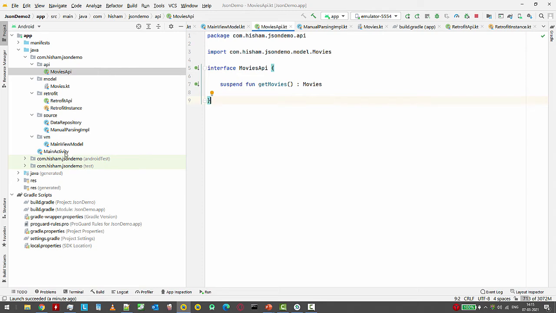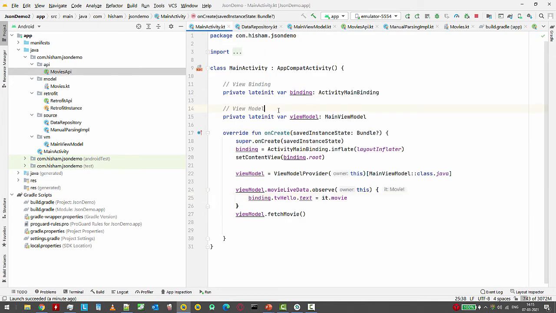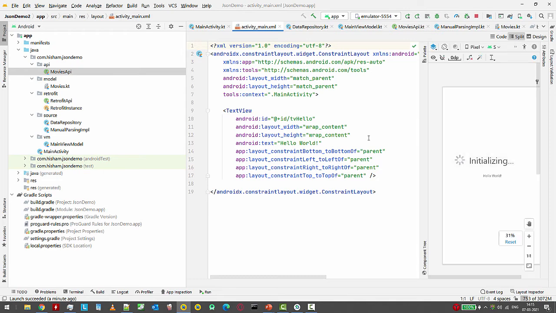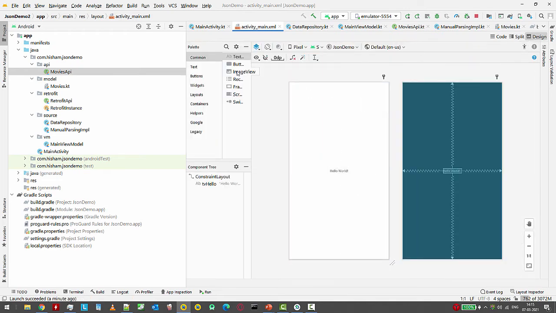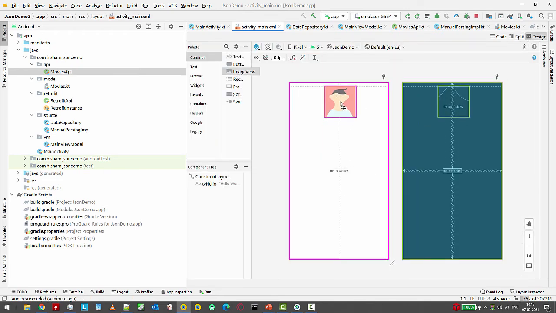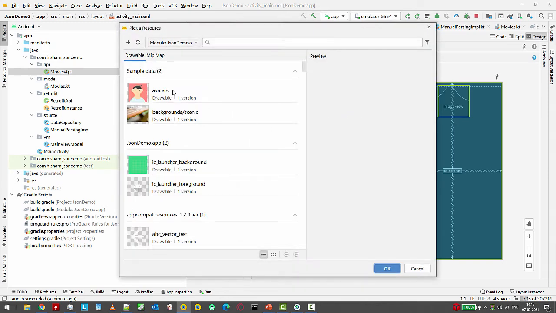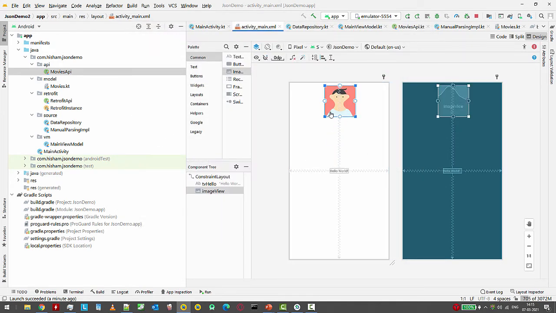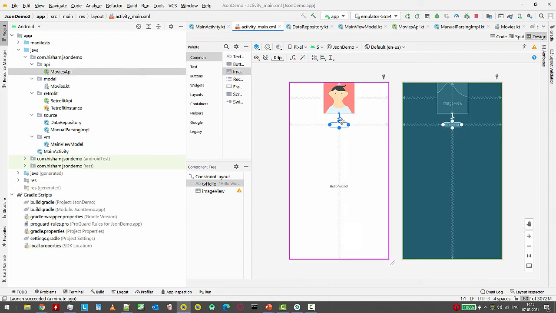The last thing we will be needing is the image, right? So let's pull an image as well. For that we need an image view, and we need to make some changes. So let's put in an image view here, and let's align it here.